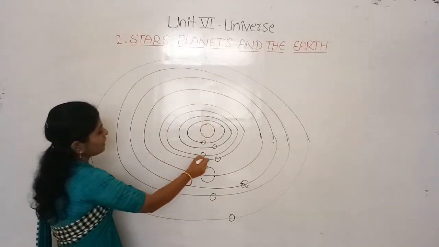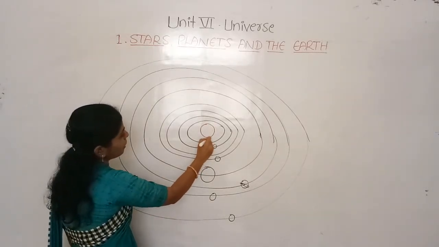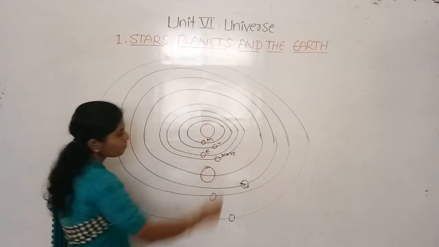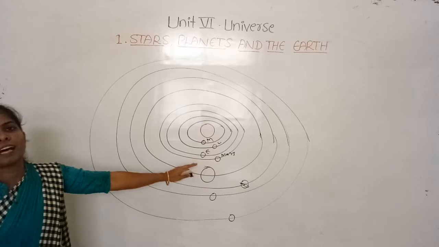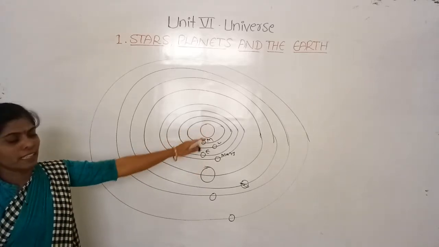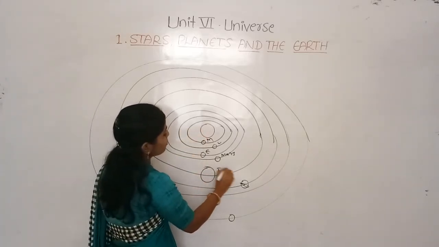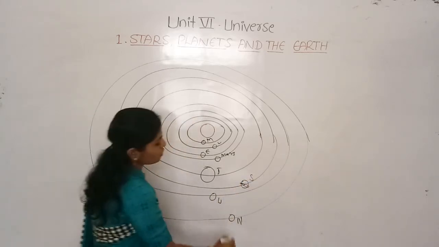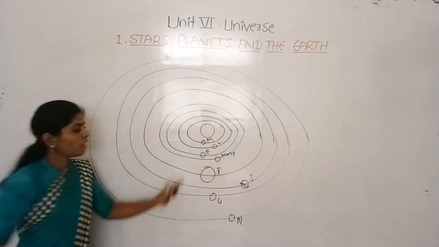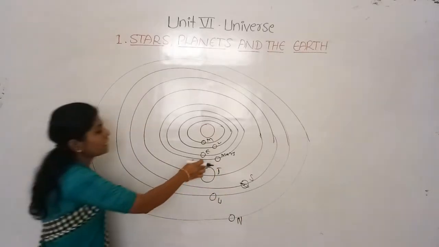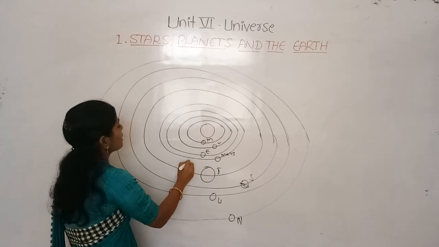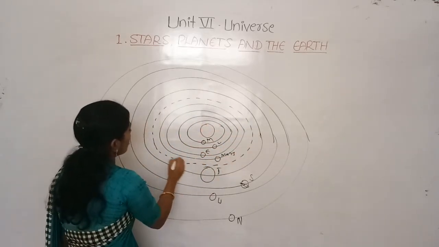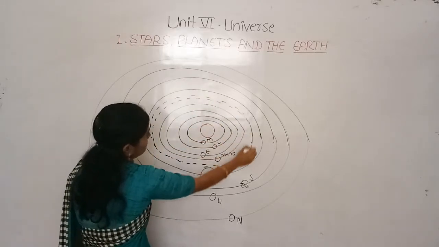These 4 planets, Mercury, Venus, Earth and Mars, are called the inner planets, and Jupiter, Saturn, Uranus and Neptune are called the outer planets. The inner and outer planets are separated by a belt which is called the asteroid belt.